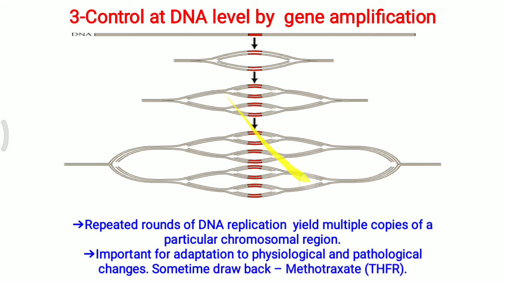But there is one important drawback, observed with methotrexate. Methotrexate, which you already know is used as an anti-cancer drug, is structurally similar to folic acid and inhibits tetrahydrofolate reductase. But when it is given for a longer duration in a cancer patient, it leads to amplification of some particular cancerous gene, leading to an adverse effect in the patient. So gene amplification should be kept in mind when we are treating with that particular drug. That is regulation of gene by gene amplification.